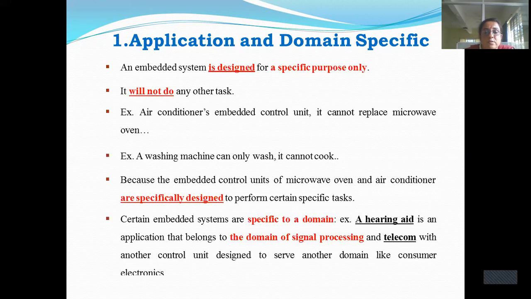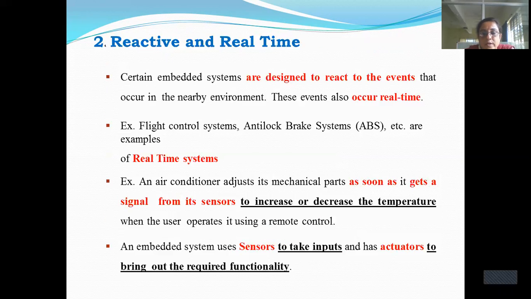So here it is with respect to the domain. So one of the important characteristics, the first one, is that they are application oriented and domain specific oriented.